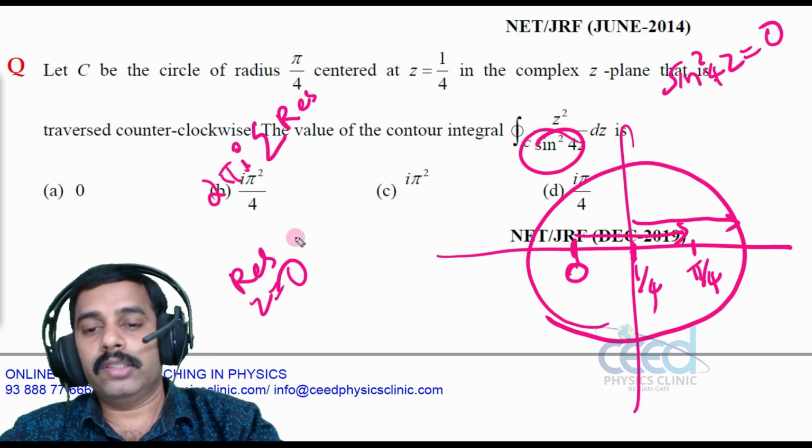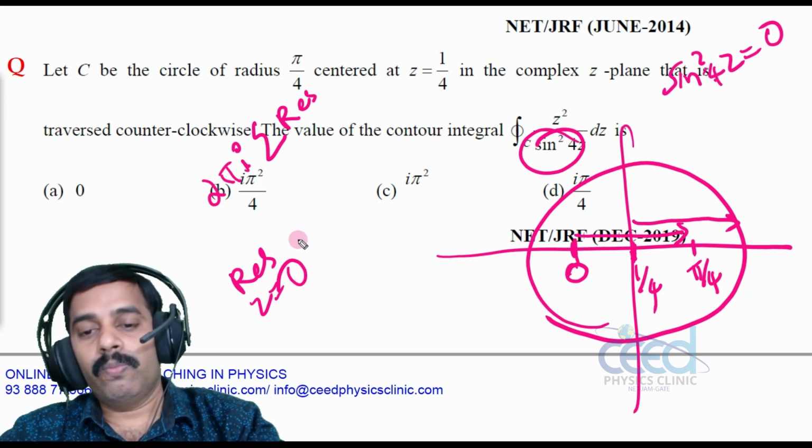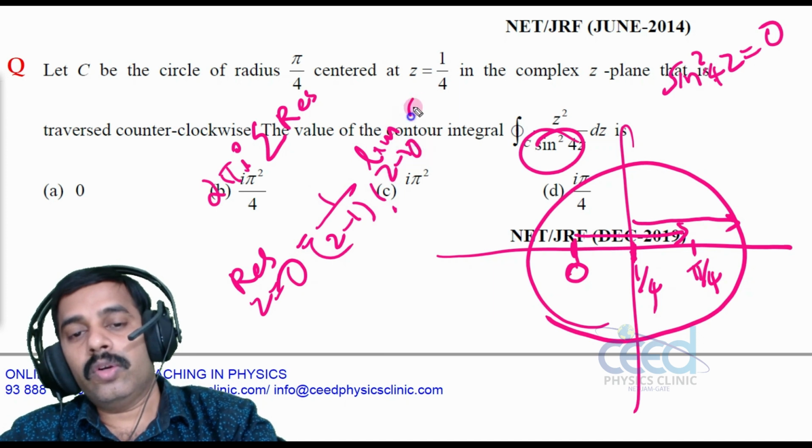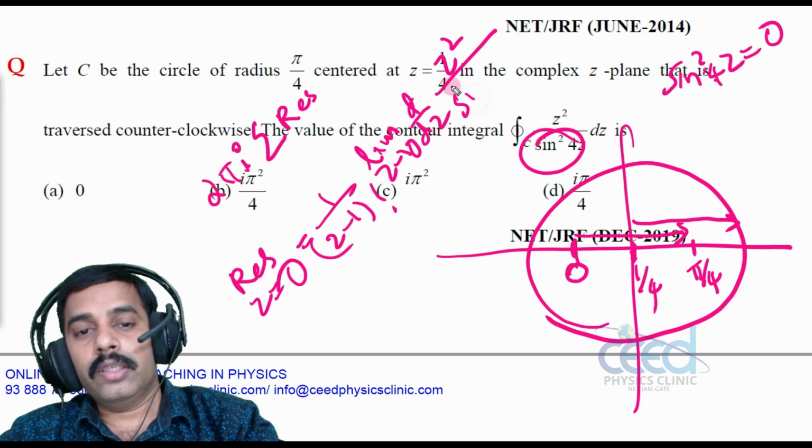The value is at z is equal to 0. That is a double pole. So let me write the equation. 1 by n minus 1 factorial into limit as z tends to 0 d by dz of z square divided by sine square 4z into z square.